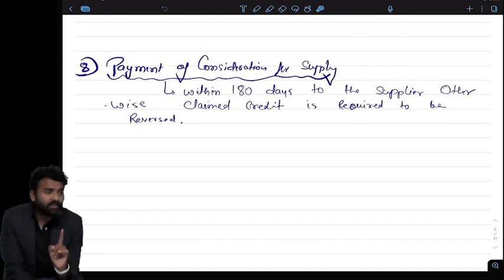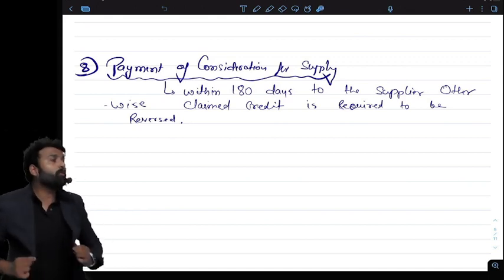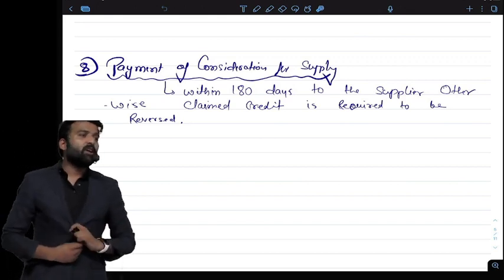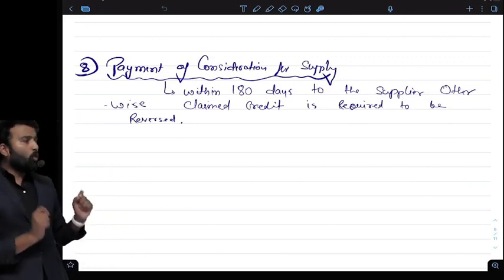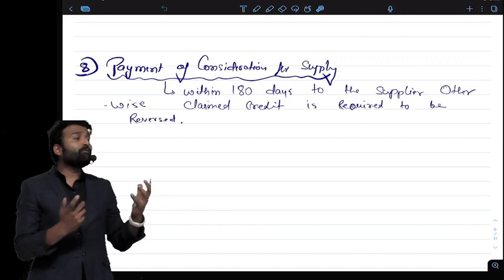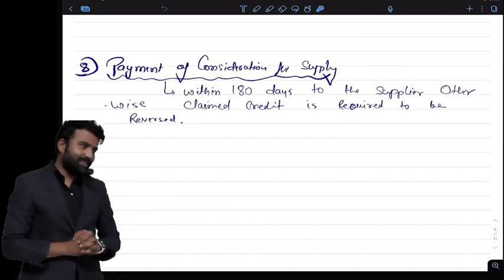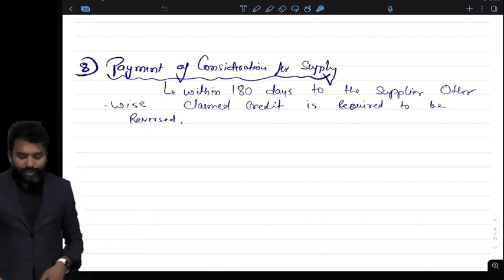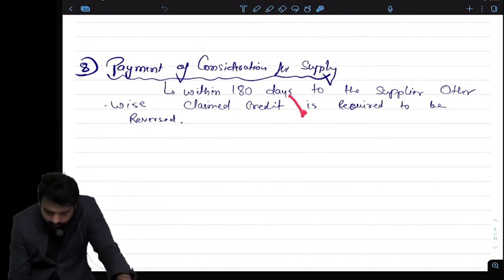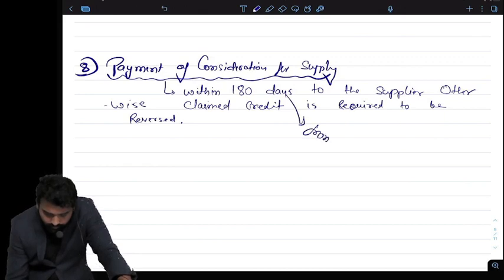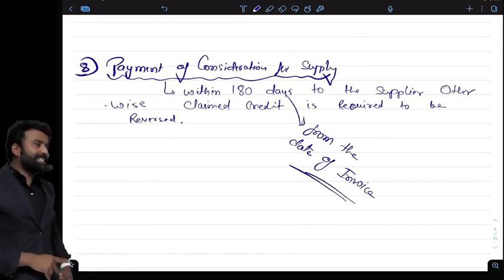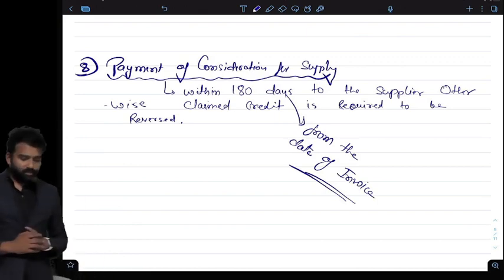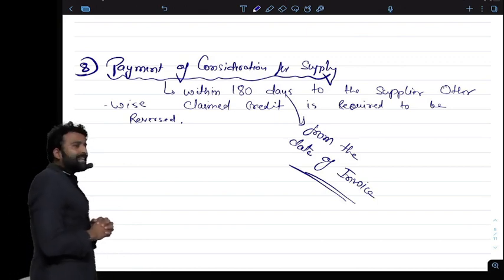There is one more condition to pay. To whom? To the seller. Condition to pay consideration to the seller. That consideration is required to be paid within 180 days. From which date? From the date of invoice. So from the date of issue of invoice, I have to pay consideration within 180 days.